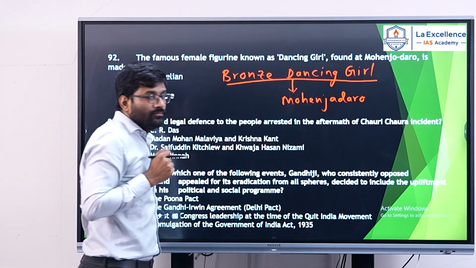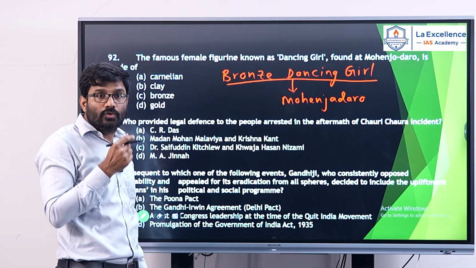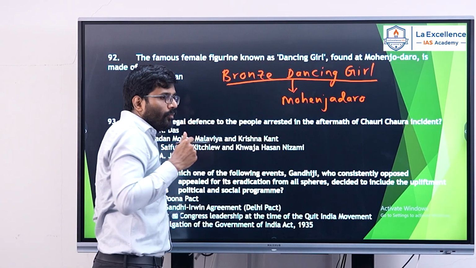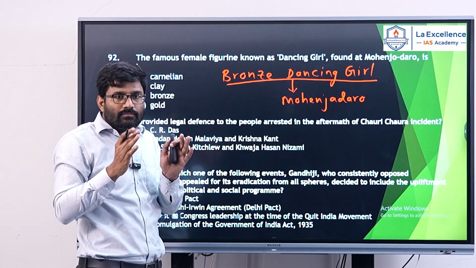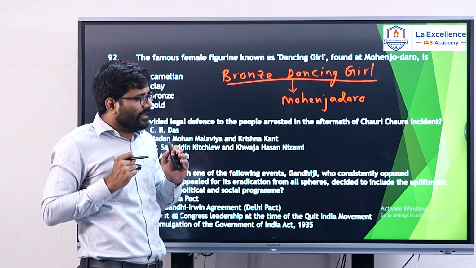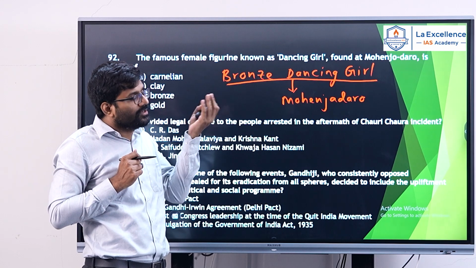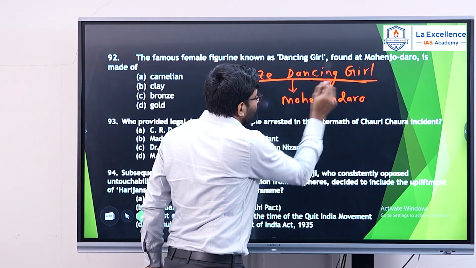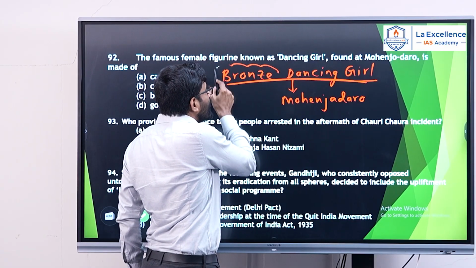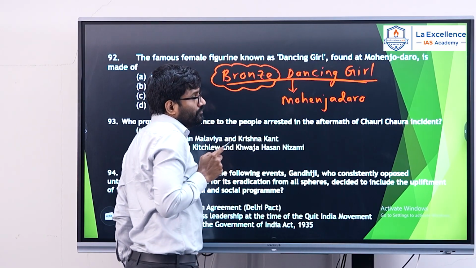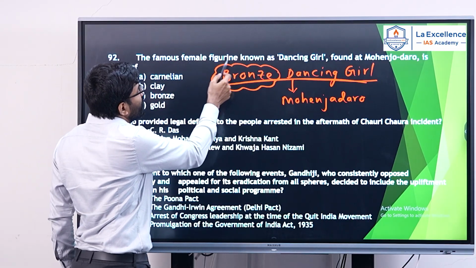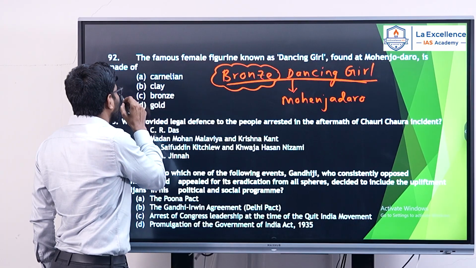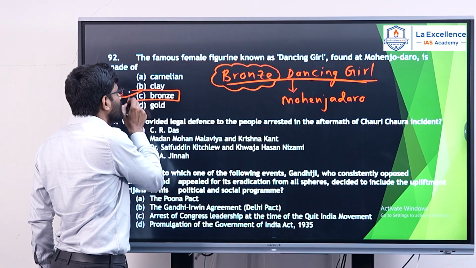And I had told you at Mohenjo-daro we found 2 dancing girl sculptures. One is a very sophisticated sculpture and another uses very rudimentary technology. And this bronze dancing girl sculpture was made of an alloy called bronze. So the famous female figure known as dancing girl found at Mohenjo-daro is made of bronze, simple, bronze dancing girl.